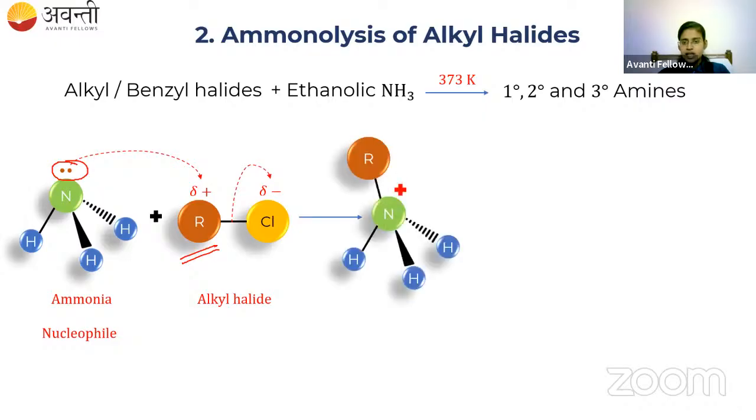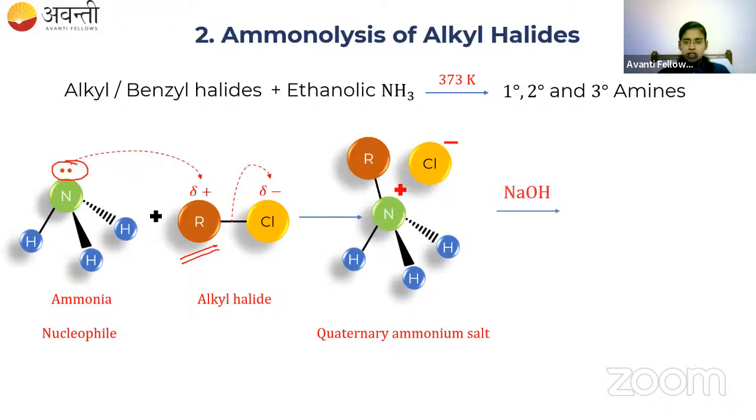So we get RNH3+ and Cl-. Since we have a plus charge, it is called a salt. Since it comes from ammonia, it is called an ammonium salt. Nitrogen has 4 bonds, where one of it is with the alkyl group, so it is called a quaternary ammonium salt.